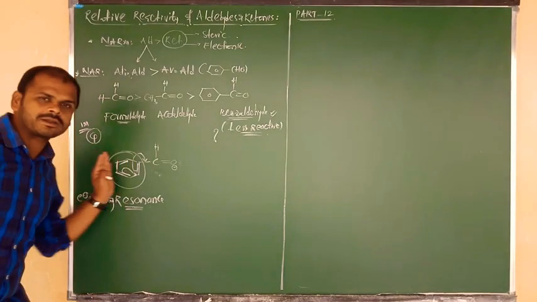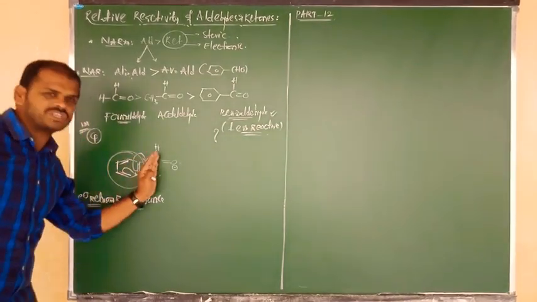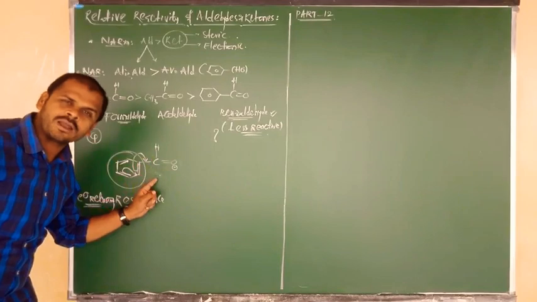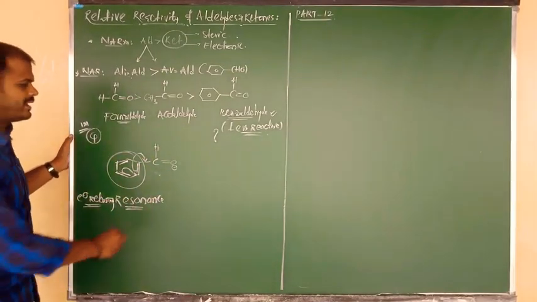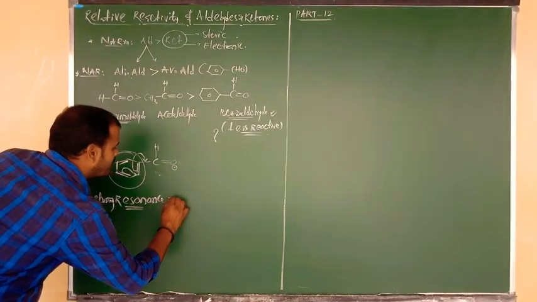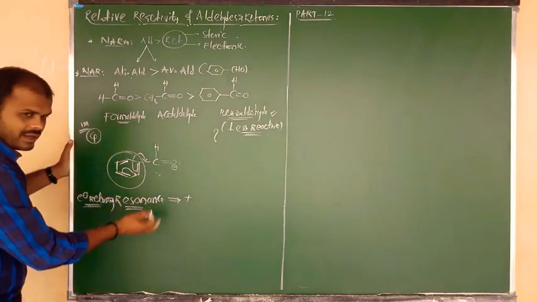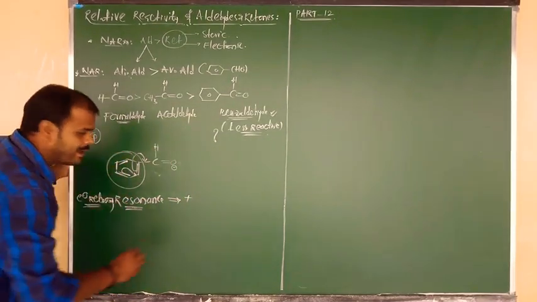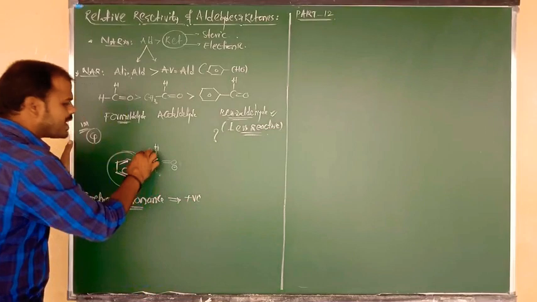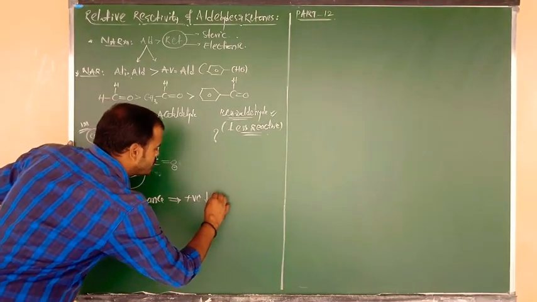Due to this electron releasing resonance nature, the positive charge of the carbonyl carbon decreases.